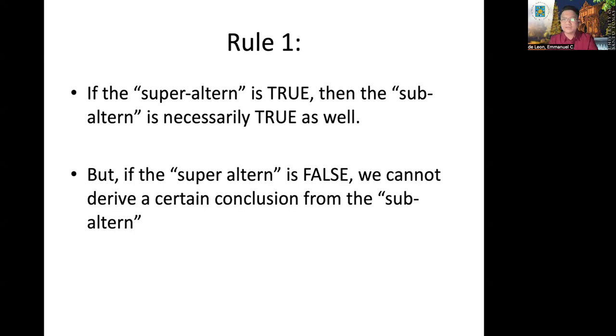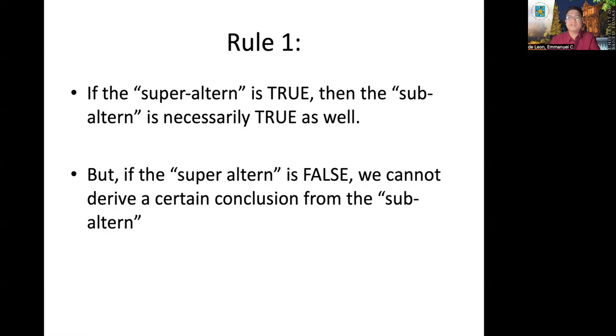All men are mortals. Pag sinabi mong some men are mortals, that is also true. If the superaltern is true, then the subaltern is necessarily true as well. But if the superaltern is false, can we derive a valid conclusion from its subaltern? The answer is no. We cannot derive a valid conclusion from a false superaltern to its subaltern. That should be doubtful.